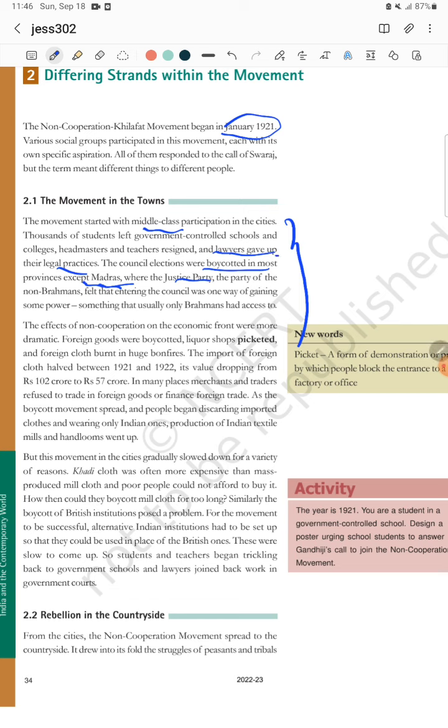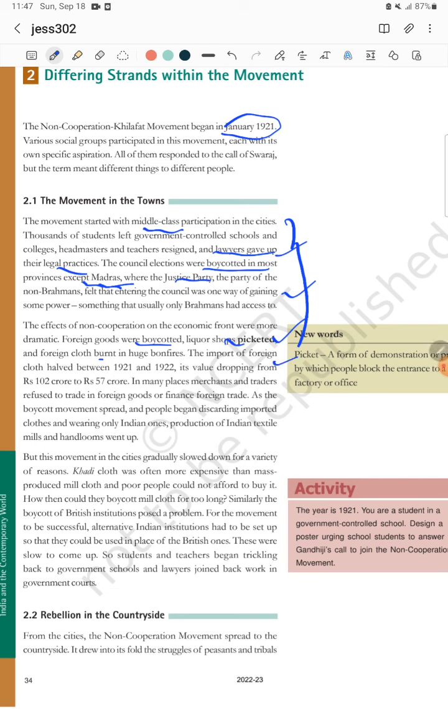The first point is all about the resignation of teachers, lecturers, students and lawyers. The second thing is all about council politics: everywhere the council election was boycotted. The third point is the non-cooperation movement from the economic point of view, which was very dramatic. You will find that foreign goods were boycotted. No one used foreign goods, especially cloth. Liquor shops were picketed, and in the chowks, where the maximum number of people gathered, they collected all the foreign cloth and burned it in a huge bonfire, right?